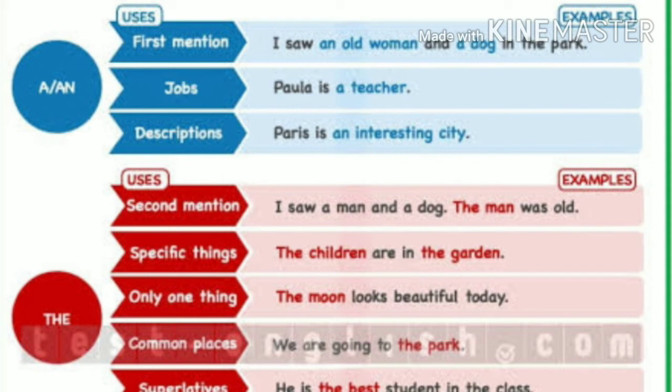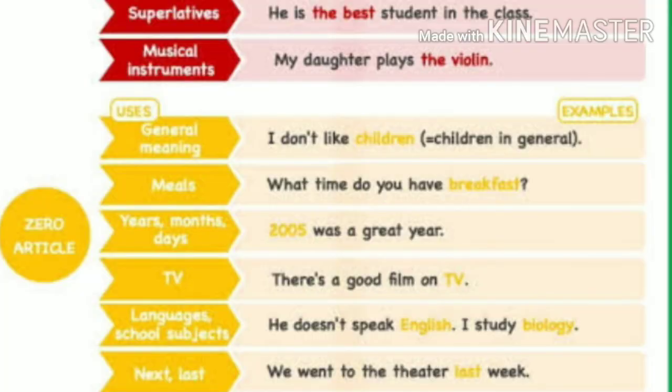Common places. Example, we are going to the park. Next, used in the place of superlatives. He is the best student in the class. Musical instruments. My daughter plays the violin.